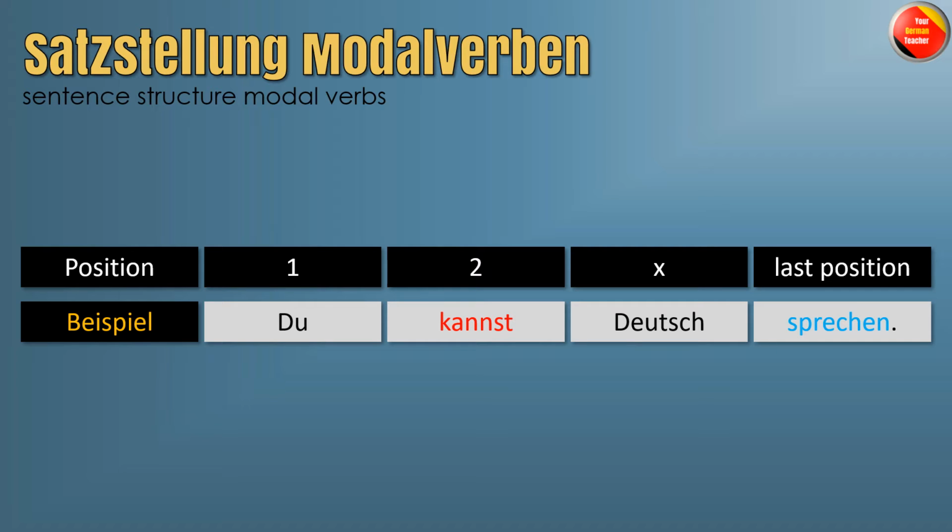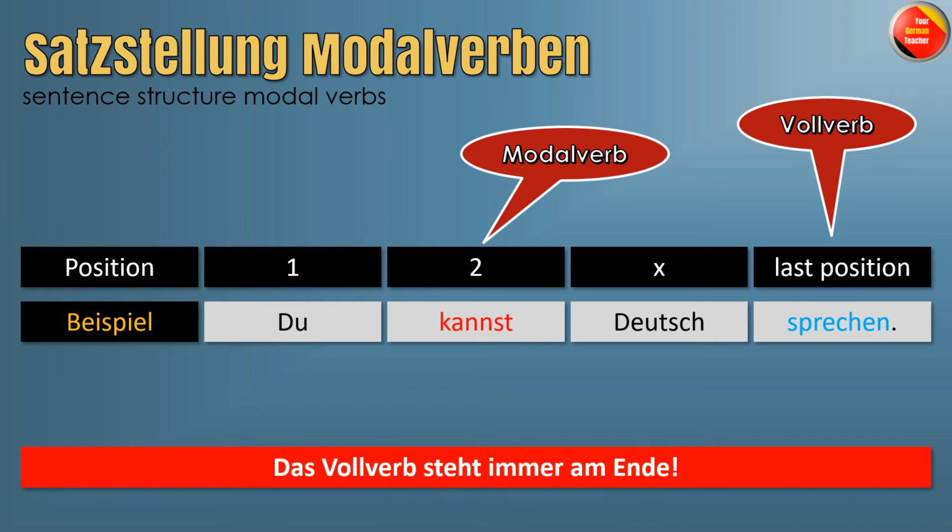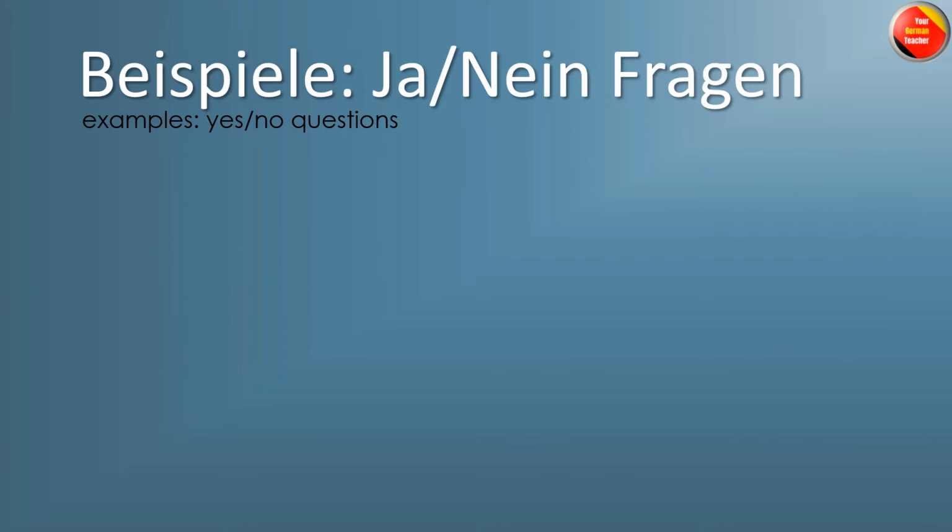Position 1 is usually subject or an adverb or time word, can be anything, but position 2 is a conjugated verb, and in this case is das Modalverb. Then you have other positions, and at the end is always das Vollverb, the full verb, meaning the second verb is at the end. Also die Regel, the rule is, das Vollverb steht immer am Ende. The second verb is always at the end.